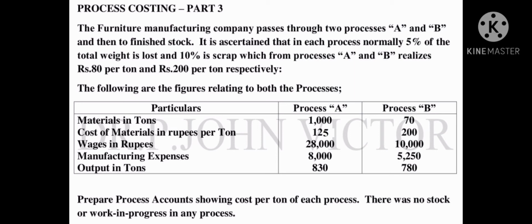Okay, finally the output in tons is given. Process A 830 tons, process B 780 tons. By using all those, we have to prepare process accounts showing cost per ton of each process. Okay, so process account prepare பண்ணணும்.